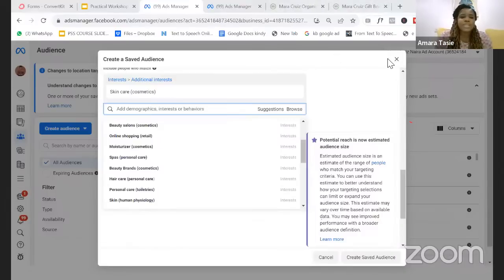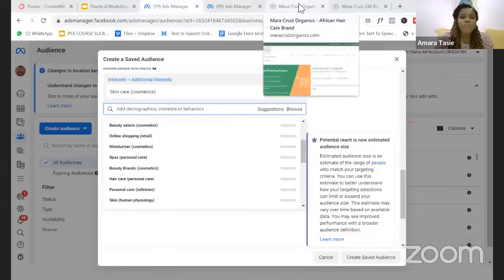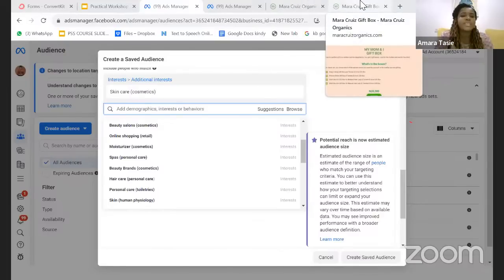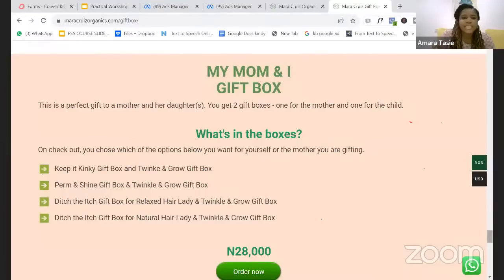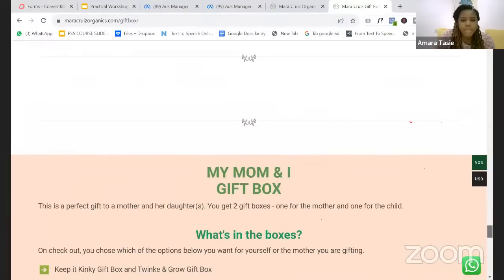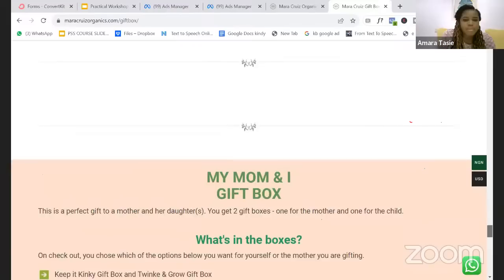Then I also promised that after showing you these targeting options, I'm going to show you how to create offers that would be profitable. So I'll be sharing my screen again to show you some offers that we've done in the past at Maracruz Organics that were really good, especially as we're entering the ember season. If you're here, you can explore these options that I'm sharing. Let me know if you can see my screen. Can you see Maracruz on the screen?